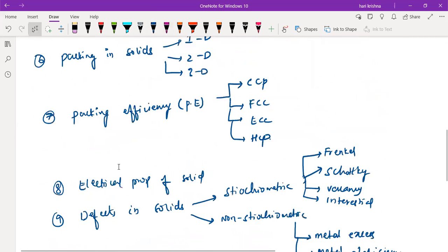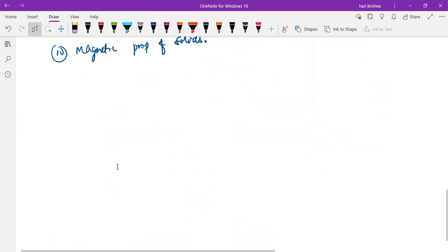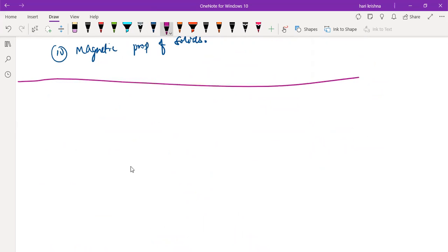Okay, so these are the side headings in this chapter. First we'll start with the properties of solids. Now we know what the different properties of solids are. What are the different properties of solids, which you know, very common?